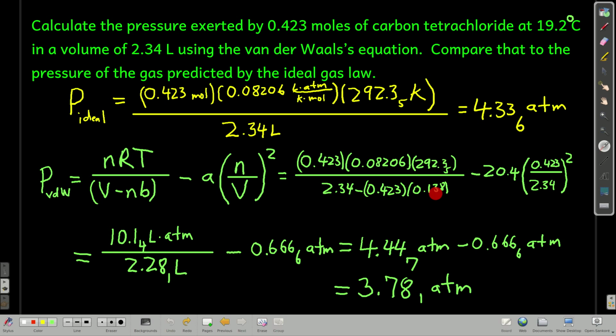nRT over V minus nb minus a times n over V squared, this thing here ends up being 10.1 liters atmospheres on top and 2.28 liters on the bottom. And this whole thing ends up being 0.667 atmospheres, and I divide, I get this number here, and you do the subtraction, I get 3.78 atmospheres. So, for an ideal gas under those conditions, we have a greater pressure than we calculate for a real gas using the van der Waals equation. And that's what we'd expect, because remember, in that real gas, as the particles go past each other, they're interacting, slowing them down, causing them to hit the inside of the container with a lower pressure.